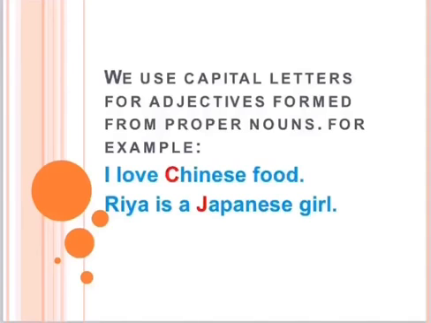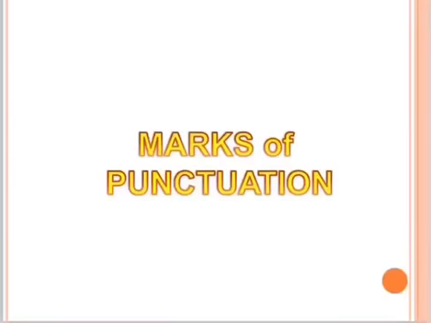Like here you can see the example, I love Chinese food. Chinese is the adjective made from the proper noun China, so the first letter will be capital. And Ria is a Japanese girl. Here Japanese is an adjective and it is formed from the proper noun Japan, so here J will be capital. So these were the rules for capital letters.